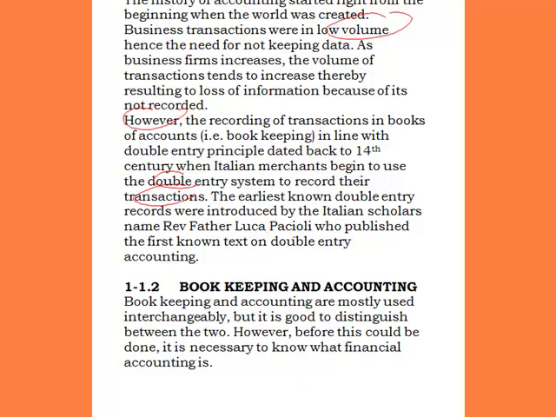So in a nutshell, double entry recording of transactions in accounting dates back to the 14th century. Now, that's just by the way.